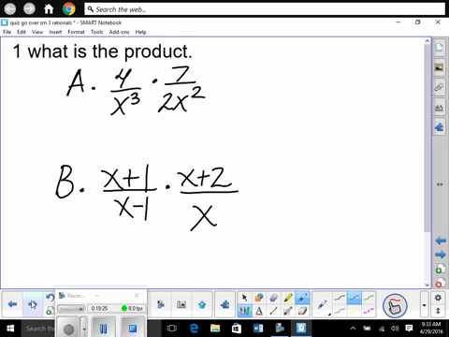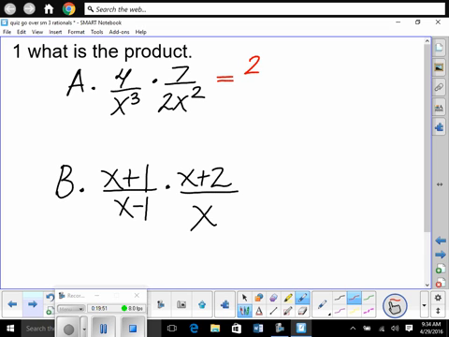Here we go. Pay attention. What is the product? Guys, isn't this multiplying fractions? It doesn't matter if you have a common denominator. Right? Can we multiply anything? Yes. So what we're going to do is just multiply straight across, factor, divide out common factors. So we're going to put it together here. There are many different ways you can do this. So we're doing this times this, so let's multiply straight across.